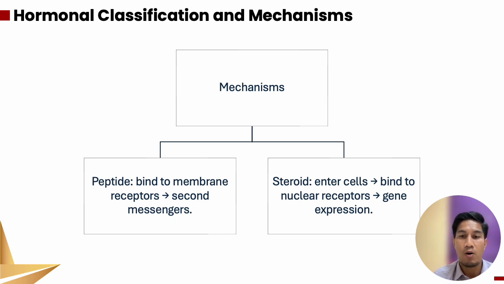The peptide hormone binds to receptors on cell membranes, so they activate the G protein and go to the second messenger. For the steroid hormones, they can cross the cell membrane, so they bind with the intracellular receptor in the cytoplasm or nucleus and directly affect gene expression.